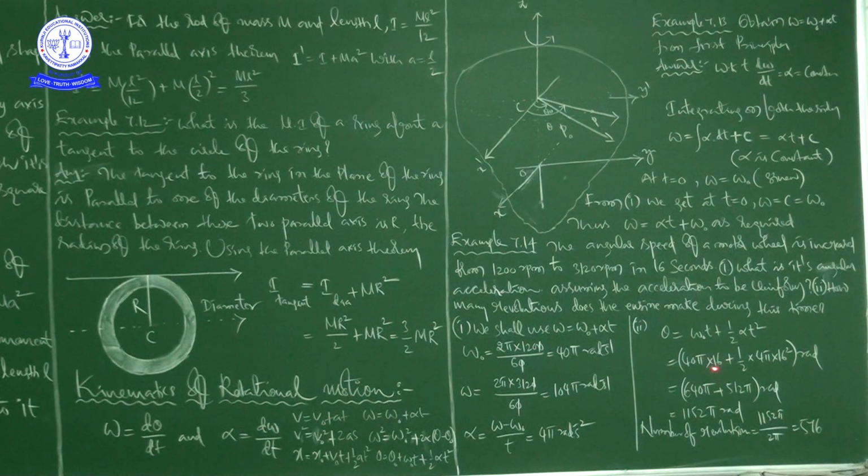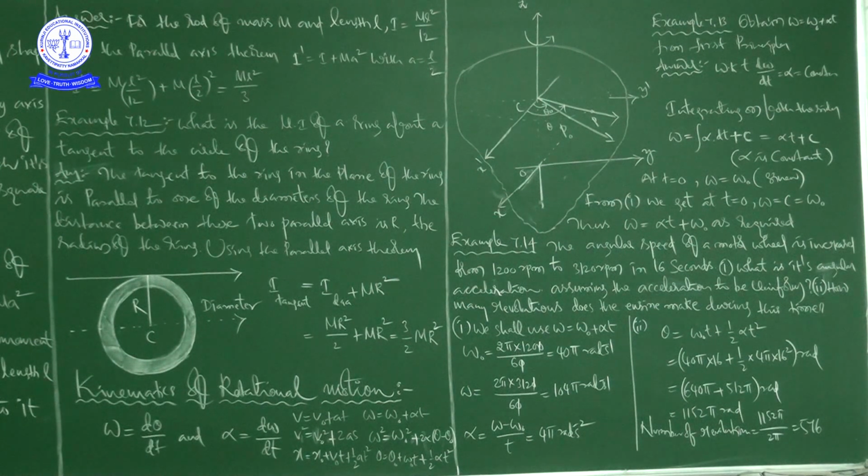That is 640 pi plus 512 pi radians, right? So totally 1152 pi radians is the angular displacement with this initial angular velocity and this angular acceleration in this particular instant of time, that is 16 seconds.